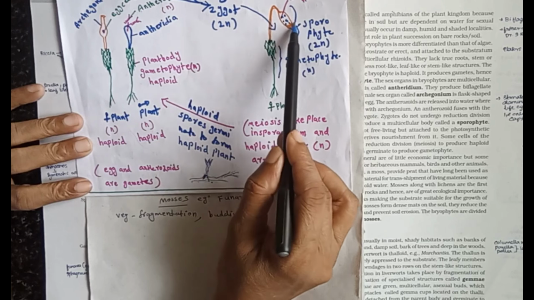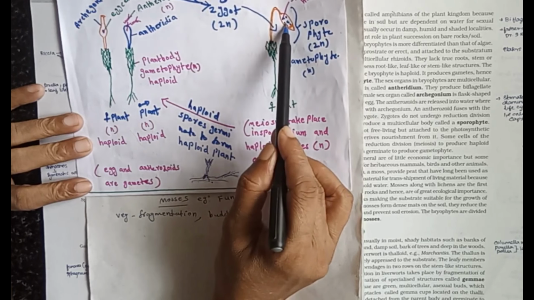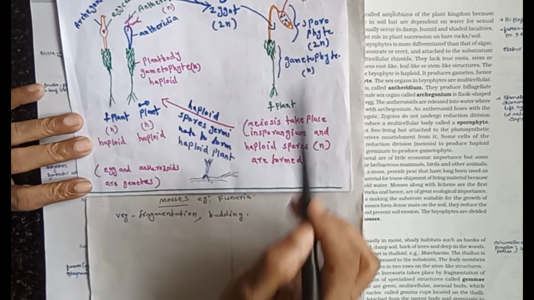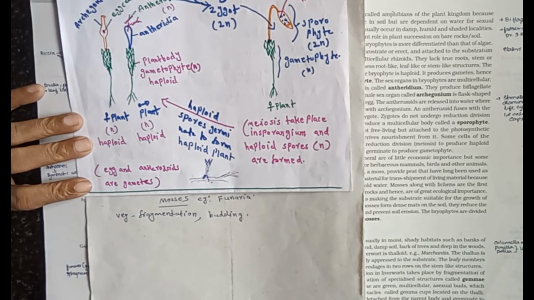Within this diploid sporangium, meiosis takes place to form haploid spores. These haploid spores again produce the next generation.